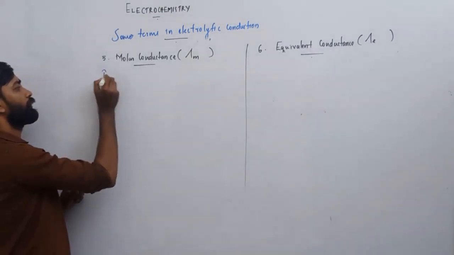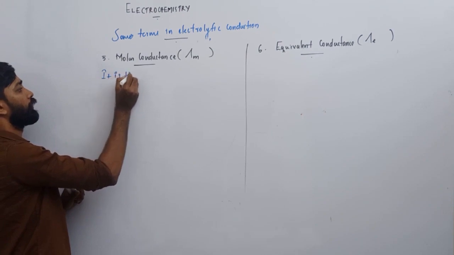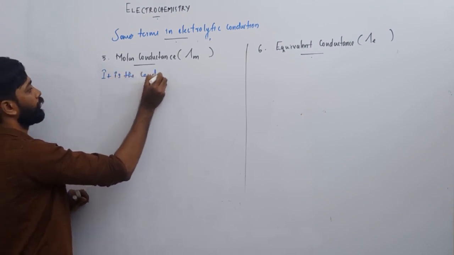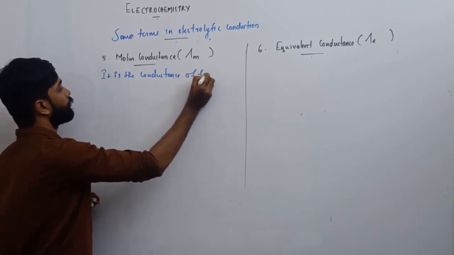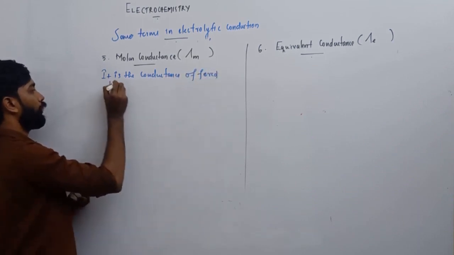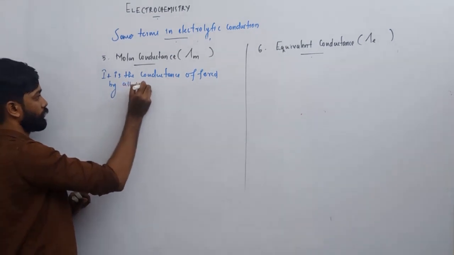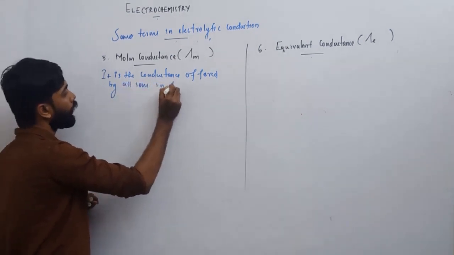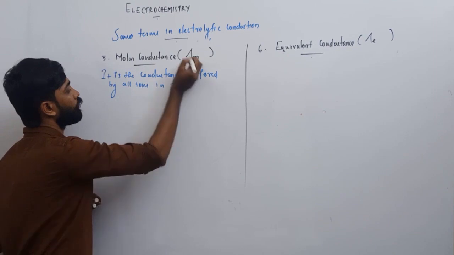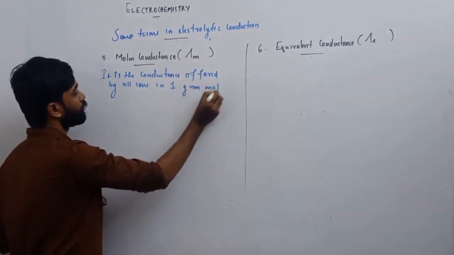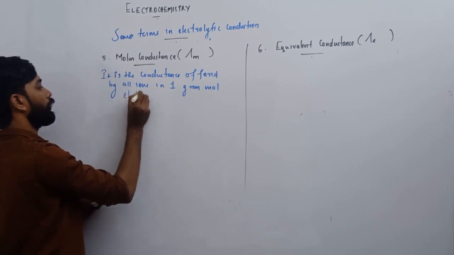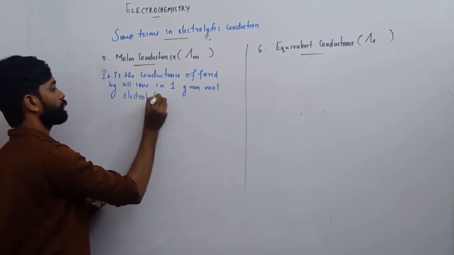It is the conductance offered by all ions in 1 mole or 1 gram mole electrolyte.